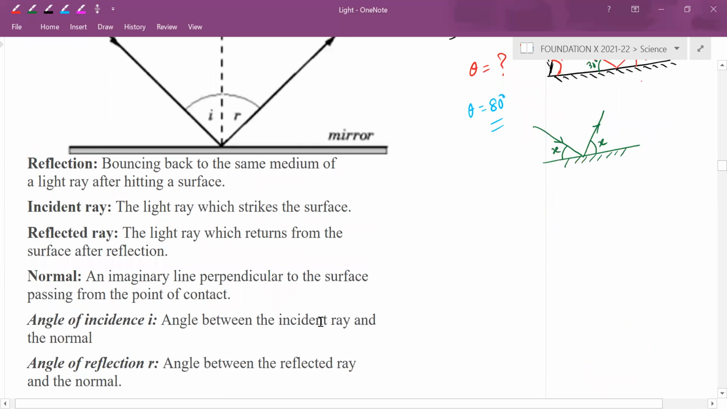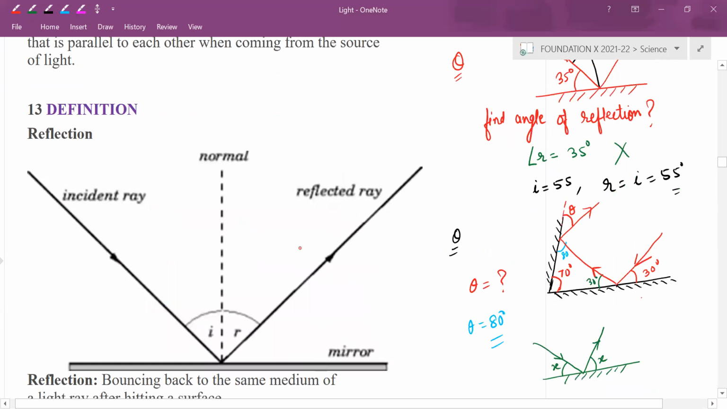Angle of incidence you have to understand. Always for angle of incidence, this part between the normal and the incident ray is only called angle of incidence. Students generally make a mistake in this part. This is called angle of reflection, right? Hope it is clear for you all.